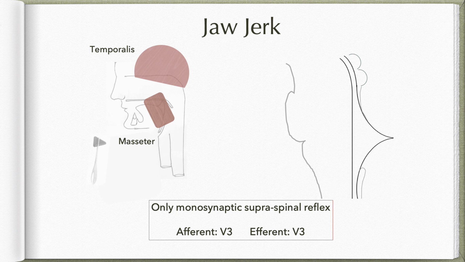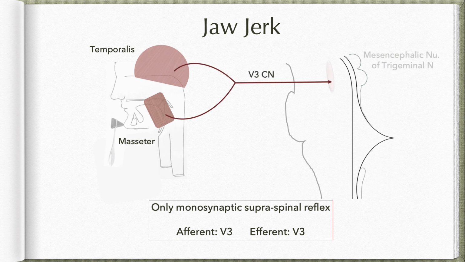Stretching the muscles acting on the jaw like temporalis, masseter and medial pterygoid muscles by lightly tapping on the chin using a knee hammer will activate the muscle spindles in these muscles, and this proprioceptive information is carried by the mandibular division of the trigeminal nerve to the mesencephalic nucleus of trigeminal nerve. Now, as we have already noted earlier, this mesencephalic nucleus is formed by the first order neurons. These are the only first order neurons located within the central nervous system, and they are also the unipolar neurons.